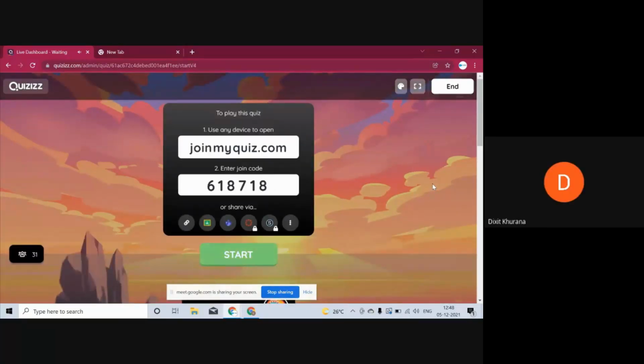Adding on to Sonali's comment, you just have to drive this quiz by yourself. It's not like Kahoot. We will be presenting the questions on the screen. You will get all the questions at once. You just have to answer each and every question and finish the game quickly. For each one, the question sequence will be changed. There will be 5 questions, and the sequence will be changing for each one of them, but the questions will be the same.